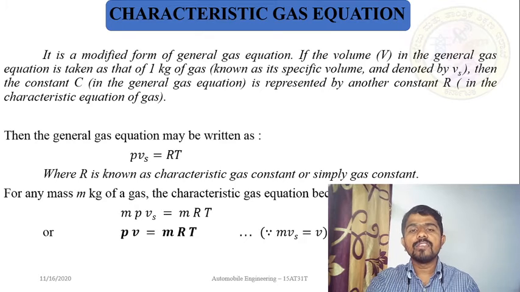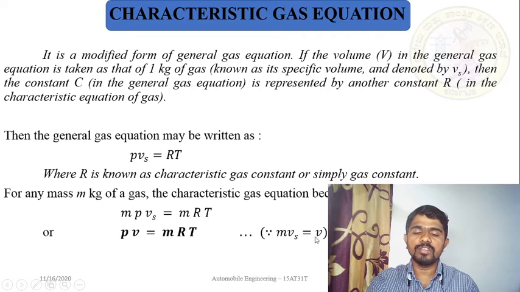Volume by mass is specific volume. So based on this relation, I can say mass into specific volume is equal to volume. I have applied this relation here, so instead of mass into specific volume, I have written PV, that is equal to mRT, where m is mass, R is the gas constant, and T is temperature. So this is nothing but the characteristic gas equation. I repeat, PV is equal to mRT is the characteristic gas equation.